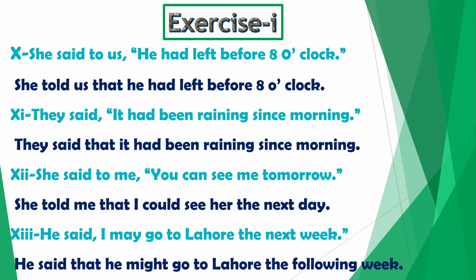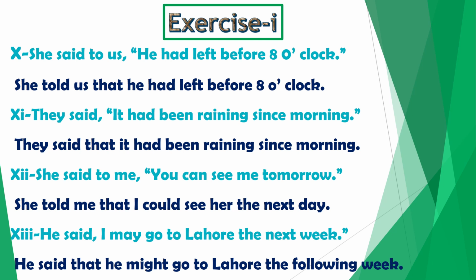She said to me, what tense is it? Past. When reporting verb is in past tense, we have to change the tense of reported speech back into the past. Can changes into could. So you can see changes into I could see. Me, pronoun of first person. It will change according to the subject she. So me becomes her. And tomorrow changes into the next day. She told me that I could see her the next day.